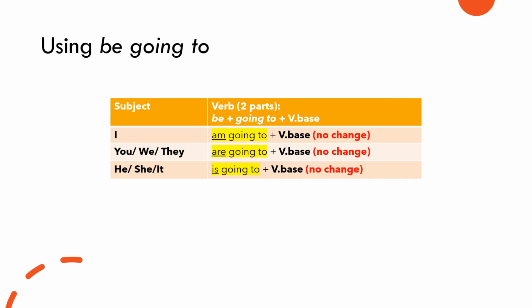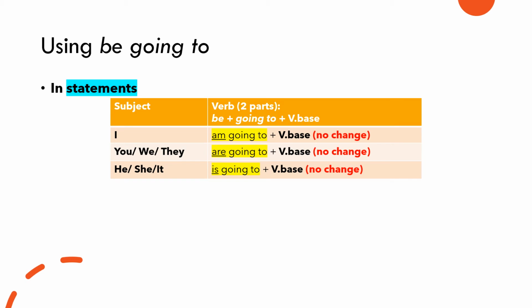So how do we use be going to talk about future events in a sentence? Let's take a look. In statements, we can use be going to in place of will before the verb base form. Note that we need to change the be after different subjects. After the subject I, we use am going to plus verb base form. After the pronouns you, we, they, we use are going to before the verb base form. And after he, she, it, we use is going to before the verb base form.